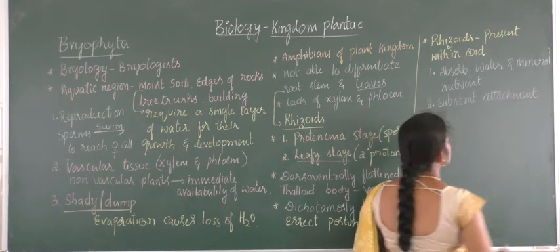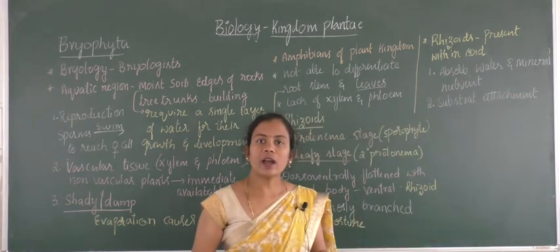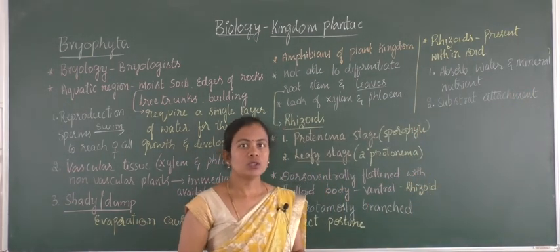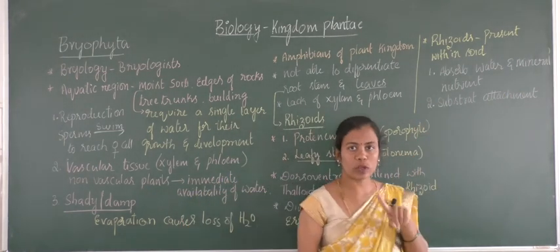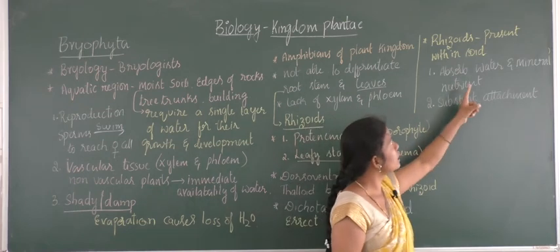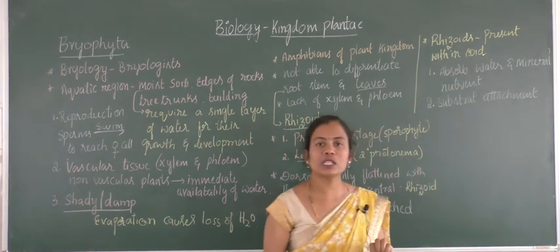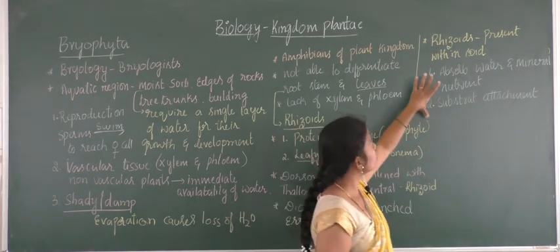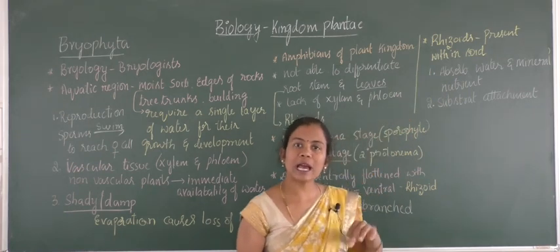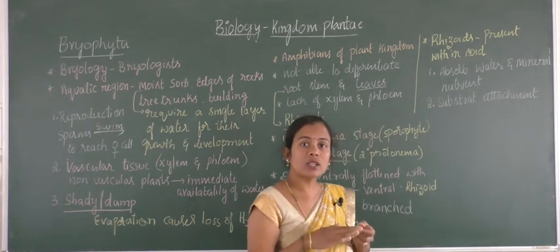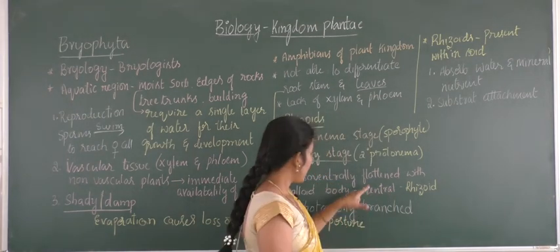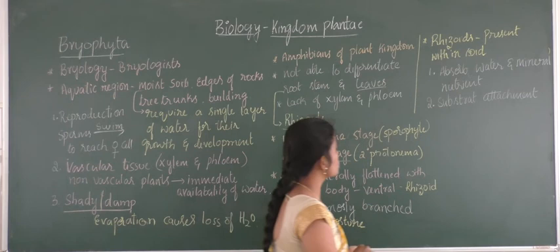As plants are immovable in nature, they have to attach to the substratum. So rhizoids provide substrate attachment and absorption of water and minerals from the soil. They are present within the soil and provide other structures above the soil surface, which we'll discuss later.